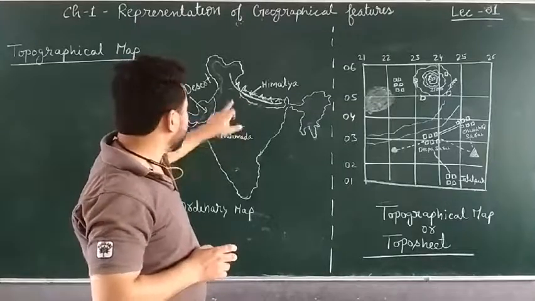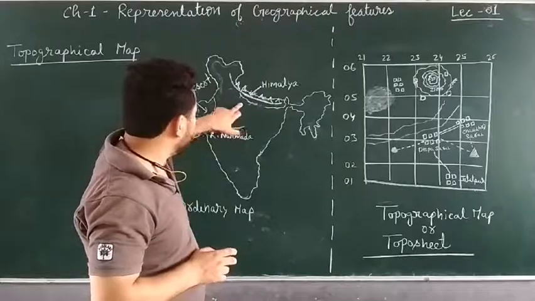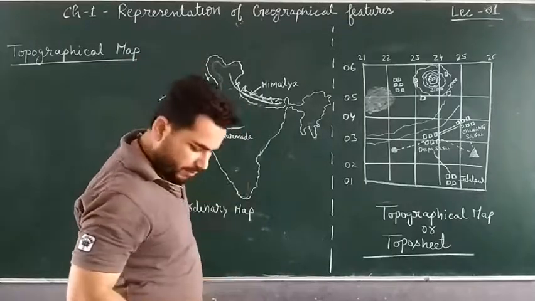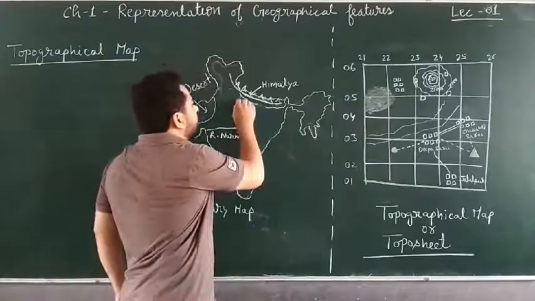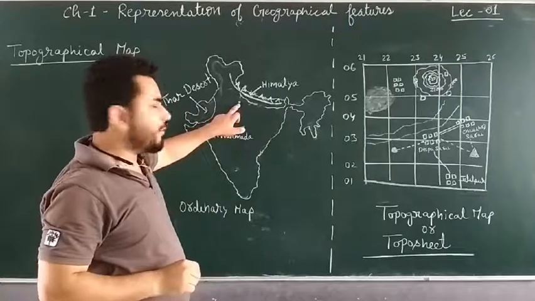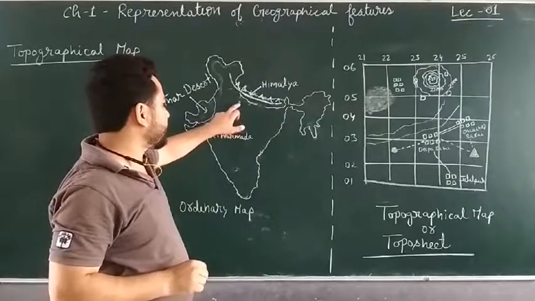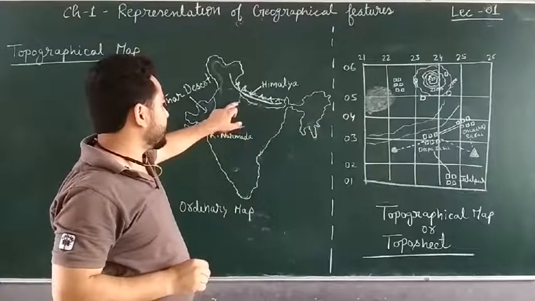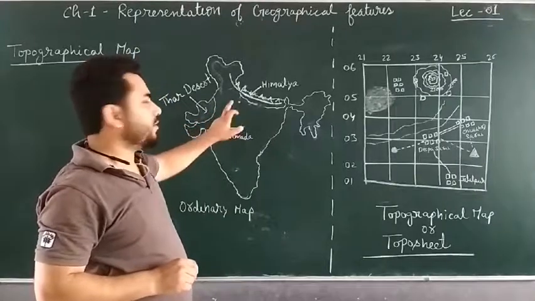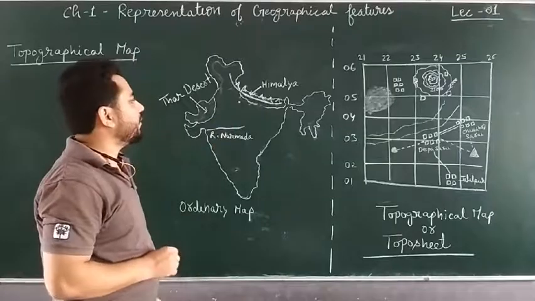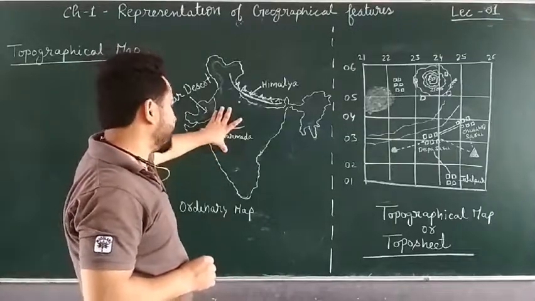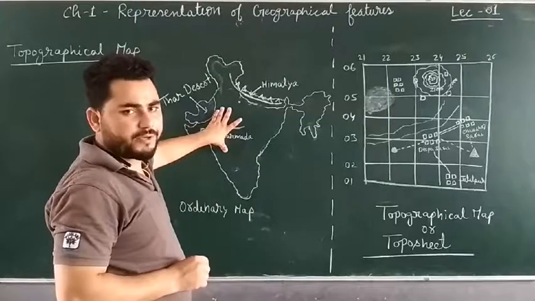Where is Sambal in this map? Sambal may be somewhere here, okay? So at this place, Sambal is here. It will be of dot size, okay? So can I add various information of Sambal in this much space? No, I'll not be able to do that, right? So we can say that we have very general information in such types of small scale maps, okay?